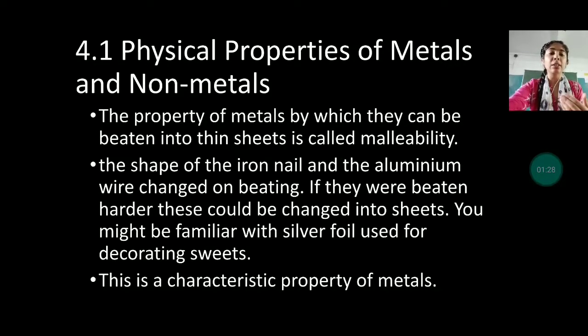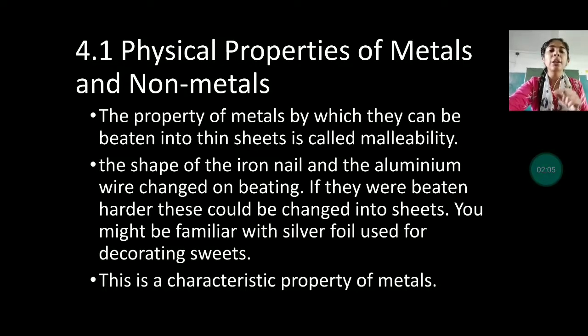The property of metals by which they can be beaten into thin sheets is called malleability. Malleability means the metals have one characteristic, which is that they get flattened by banging. Suppose this is a wire, and if I want to convert it into a thin sheet, I will bang that wire, and if it is converted into a thin sheet, that means it has the malleability property.